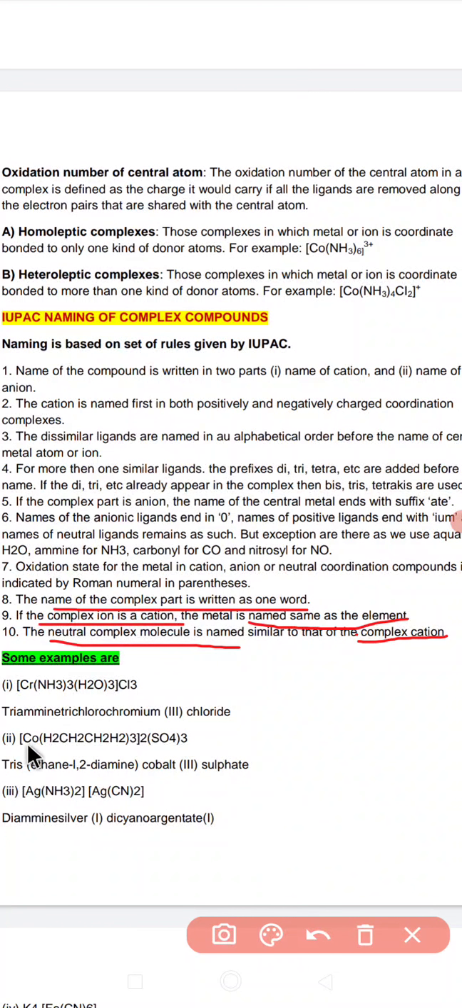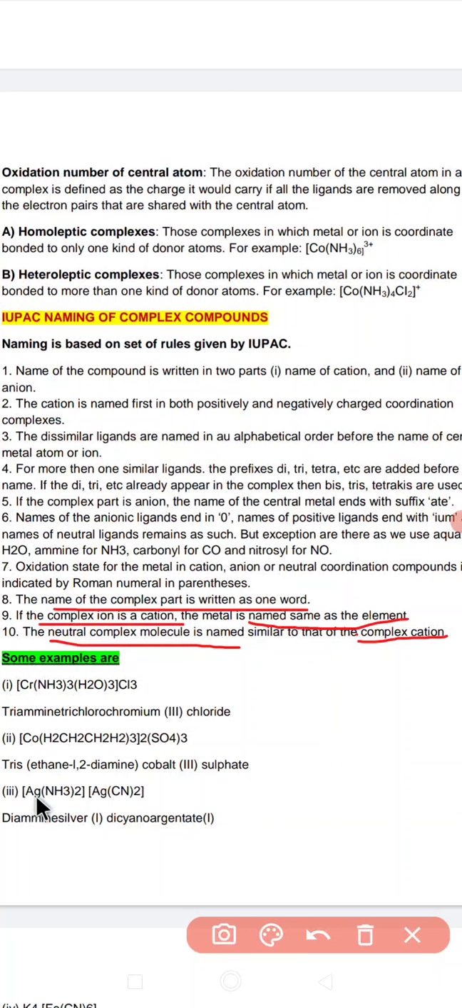After that, see the next one. The central atom is cobalt. In this case we have ethane-1,2-diamine. So instead of tri, we write here tris, that is called tris(ethane-1,2-diamine)cobalt(III) sulfate.